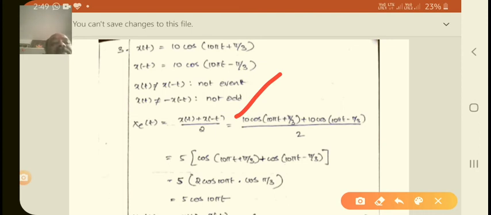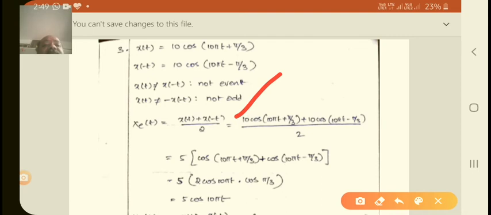Here 10 is common, and it has the form cos of a plus b plus cos of a minus b, so 2 cos a cos b will come. Similarly, take 5 as common: 5 times cos of 10 pi t plus pi by 3 plus cos of 10 pi t minus pi by 3, which is the form cos of a plus b plus cos of a minus b.